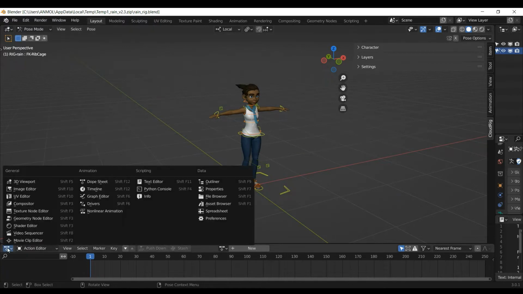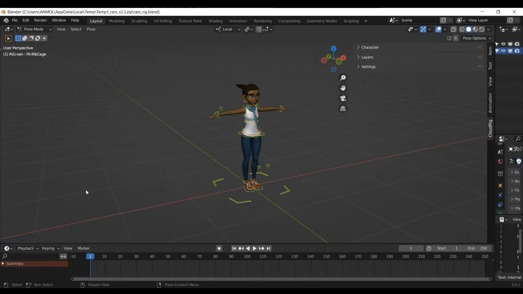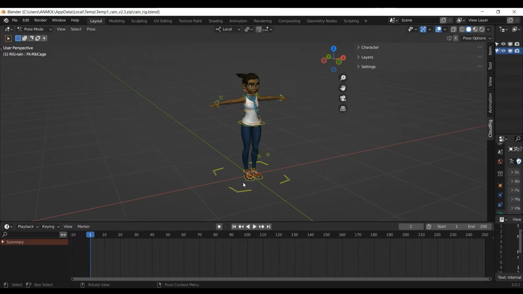First of all, on the bottommost corner, we are gonna open the timeline section. We're gonna move it a little bit upwards. In this video, we are gonna create some movement with our rain character, so we are gonna need the timeline section to see the movement of the character.